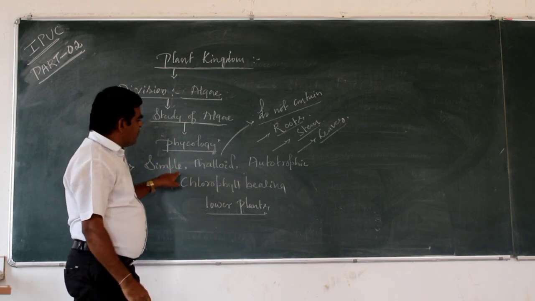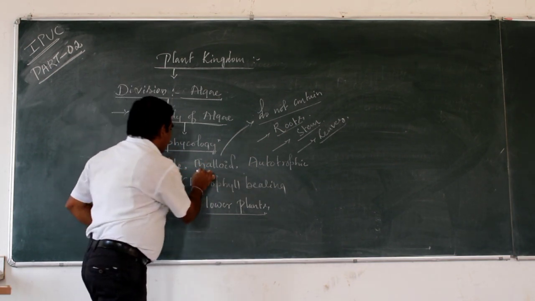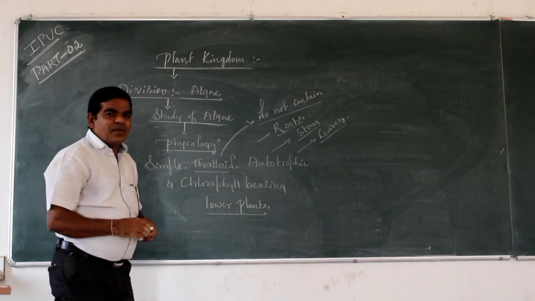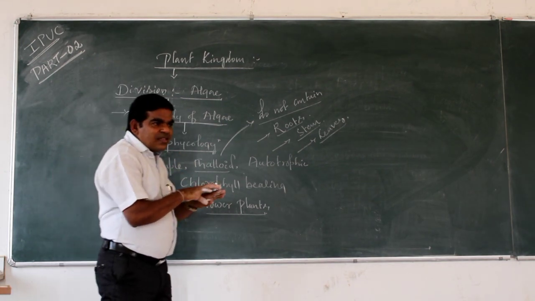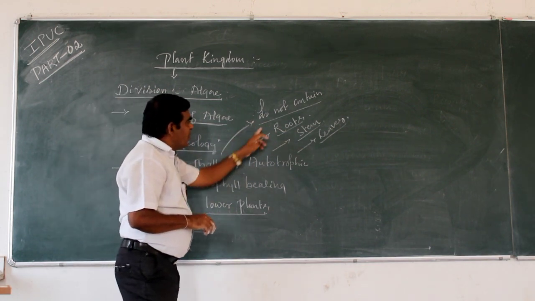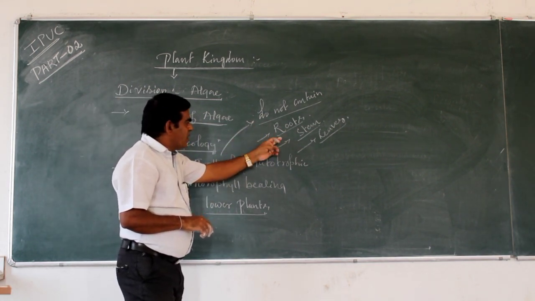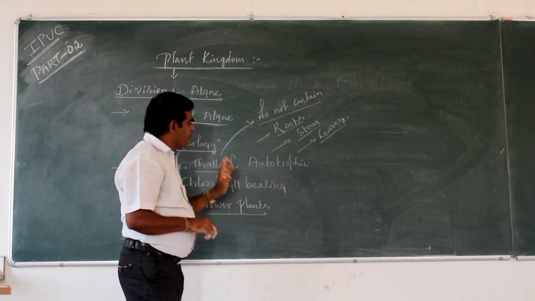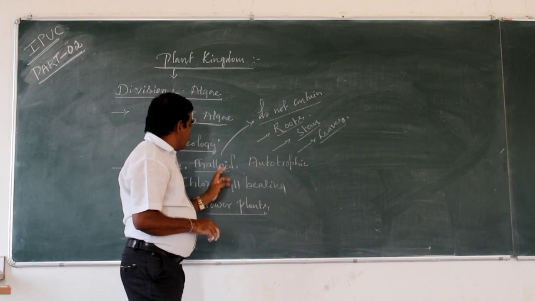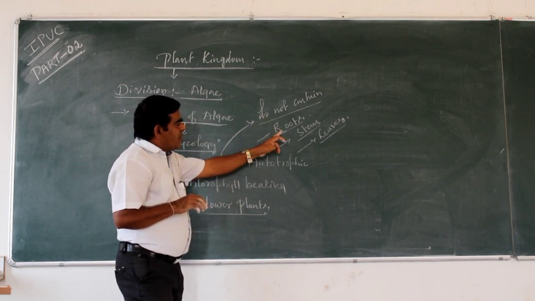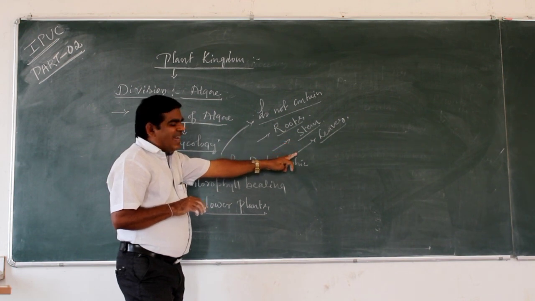Thalloid means the plant body is flattened, as already explained, and they do not contain roots, stem and leaves.